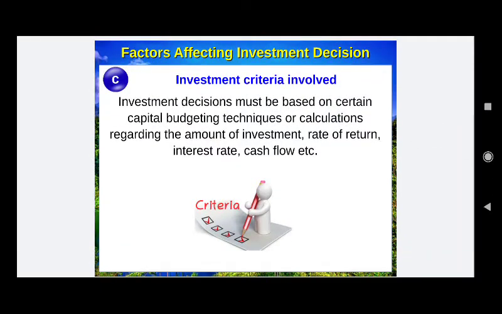Third point, investment criteria. Investment decisions must be based on certain capital budgeting techniques or calculations regarding the amount of investment. The rate of return or interest rate, cash flow, the rate of risk, the amount of cash inflow, all these different criteria must be taken into consideration while deciding any investment avenue that a businessman is planning to invest. Since amounts involved in an investment decision are very large, any wrong decision will result in a very huge amount of loss and loss of business opportunity also.